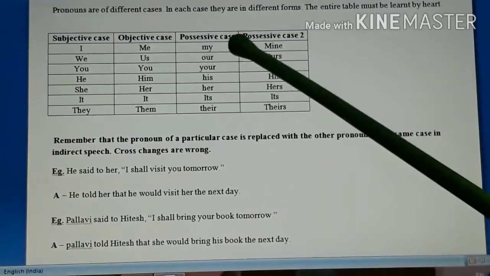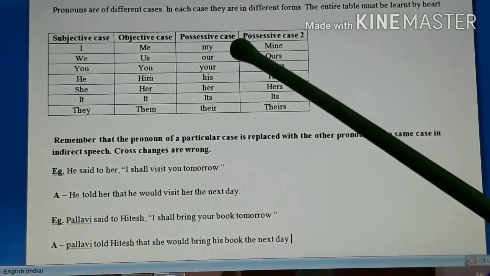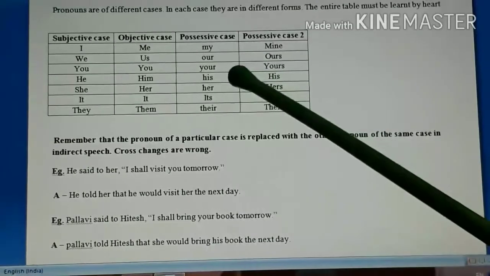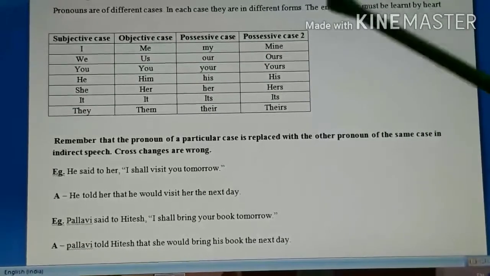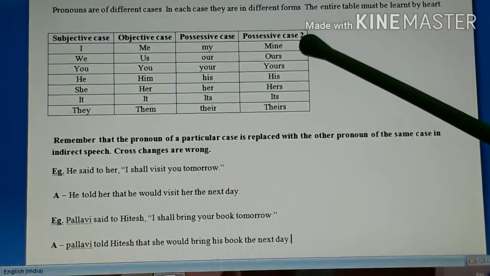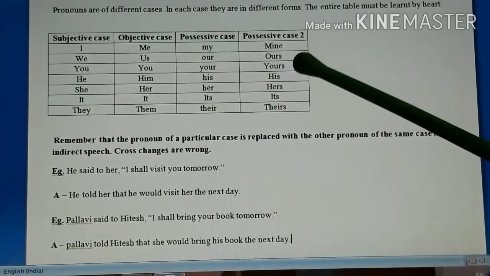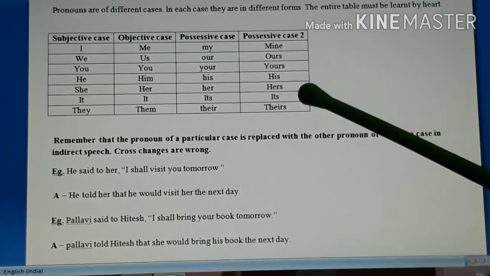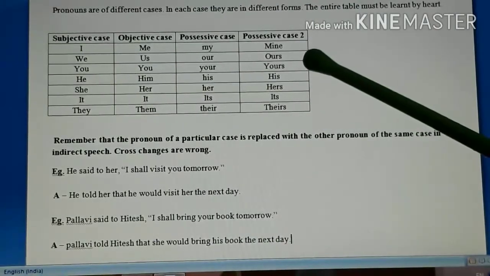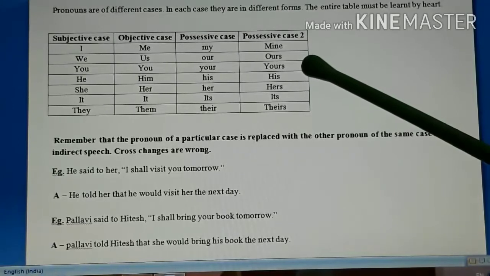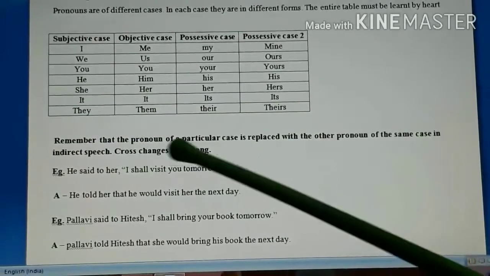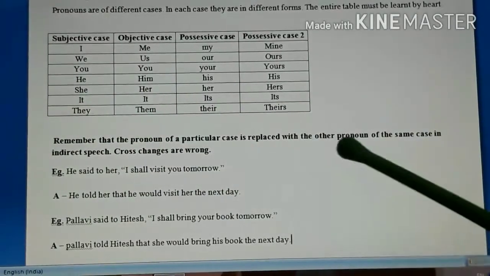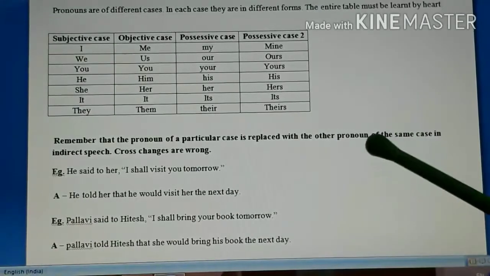Then you have possessive case. In possessive case, you have pronouns like my, our, your, his, her, its, their. Then you have another type of possessive case, which I have written here, for your understanding only, as possessive case 2: mine, ours, yours, his, hers, its, theirs. Here most of the pronouns will take s in the end, except mine. So my became mine. Now remember that the pronoun of a particular case is replaced with another pronoun of the same case in indirect speech.